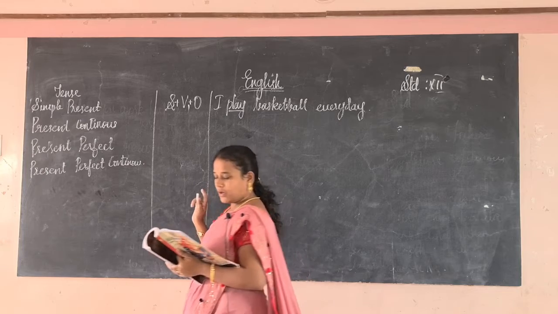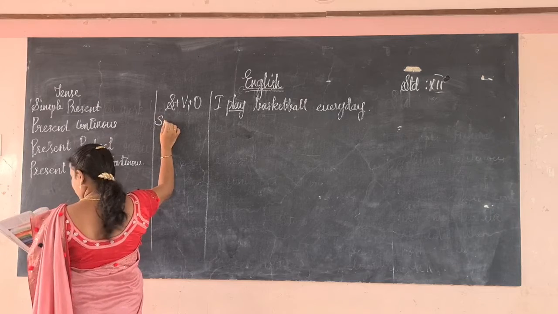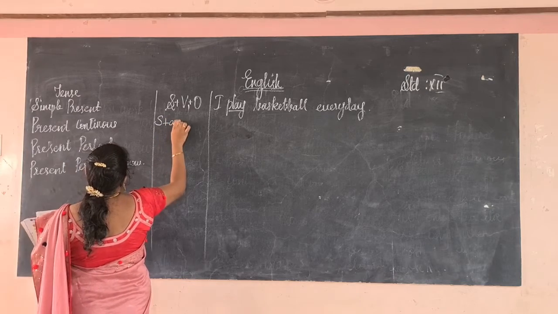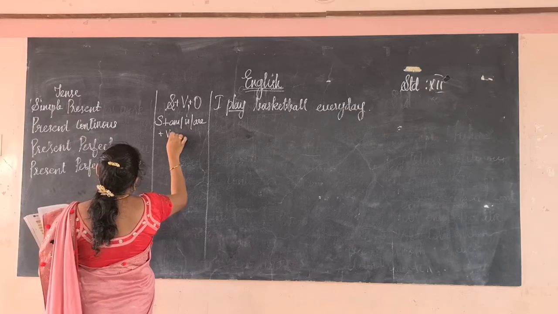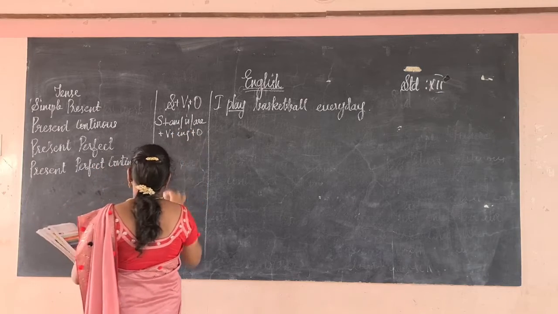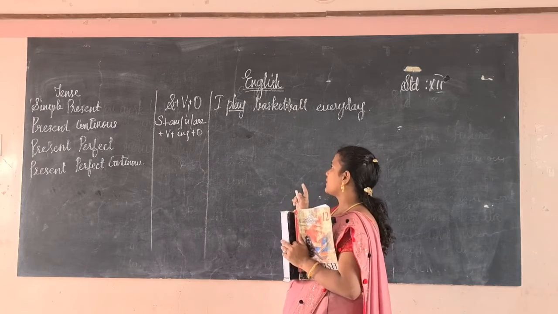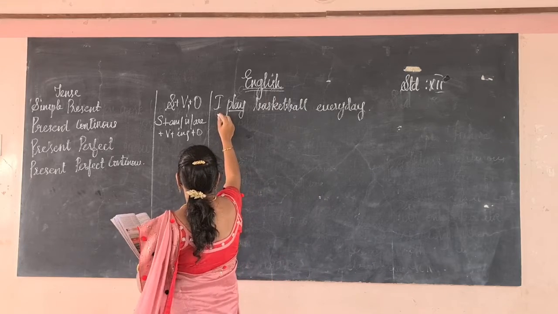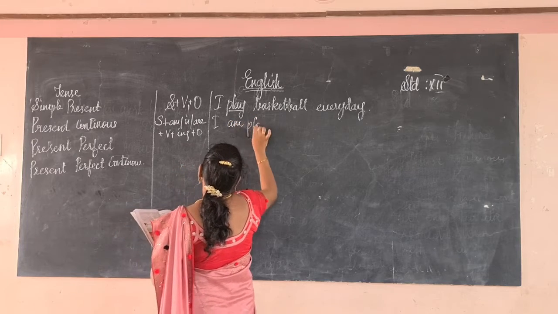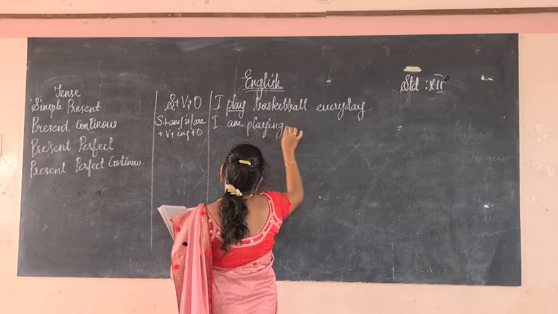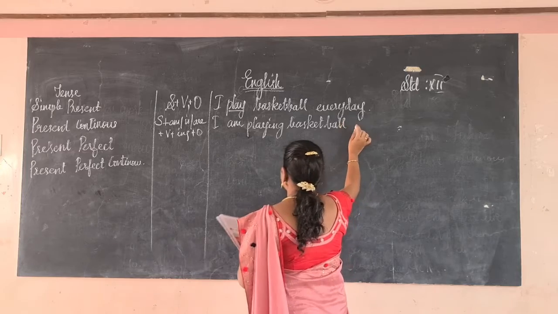Present continuous. If it is present continuous, it should be in the form of subject plus am, is or are, plus verb plus ing, plus object. Here we are using the first person: I am playing basketball now.